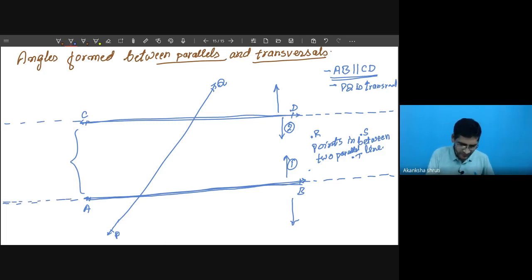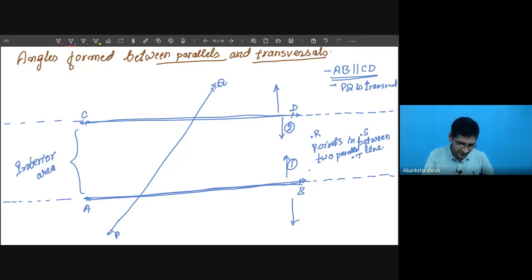So any point or any area in between these two is considered interior. So these are called interior area or interior point, or the angle formed in between this interior area is called interior angle.